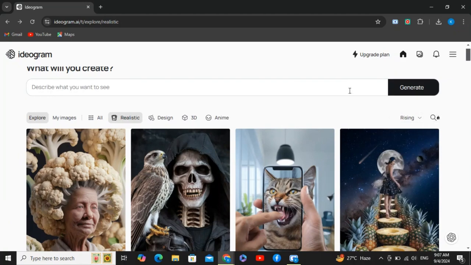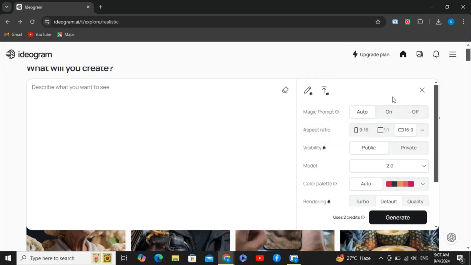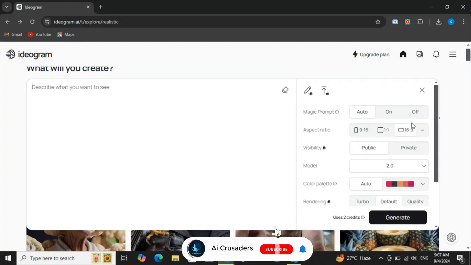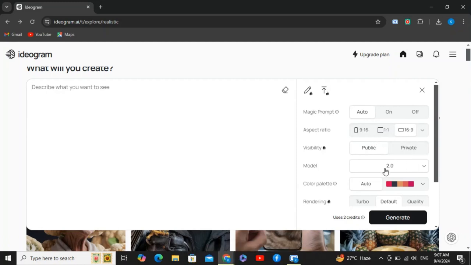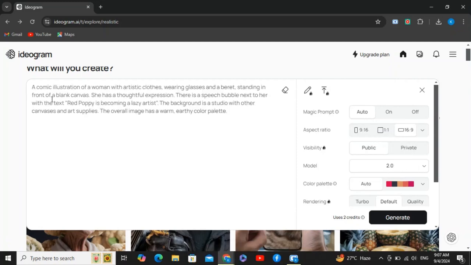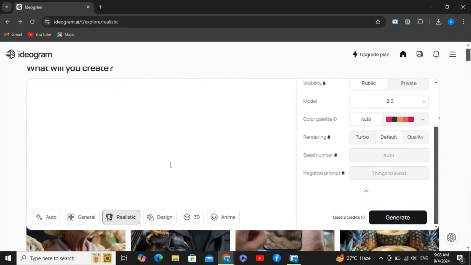So this is the prompt area. Here is the magic prompt feature and the aspect ratio. For long videos select 16:9, and for short videos or reels select 9:16. And the model is 2.0. So here I paste this prompt, and from the filters I select realistic and hit generate.